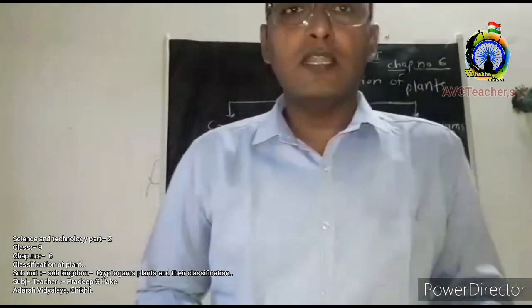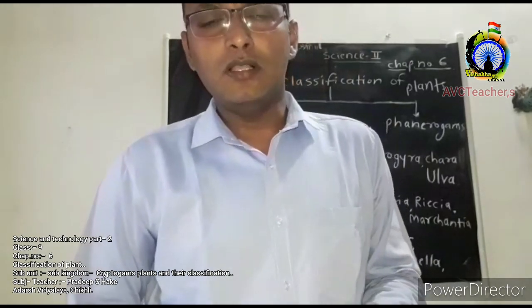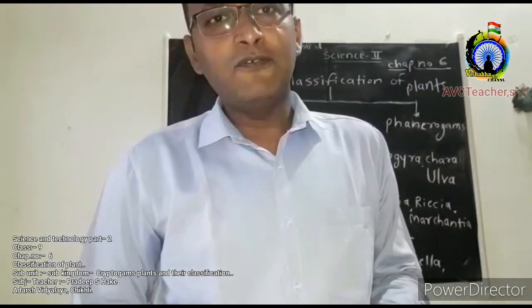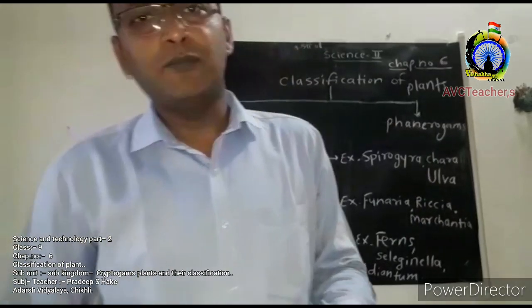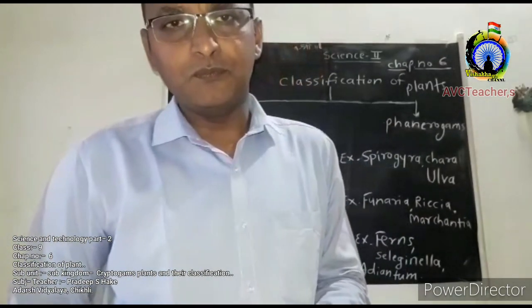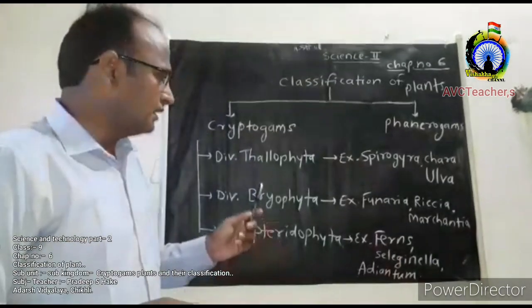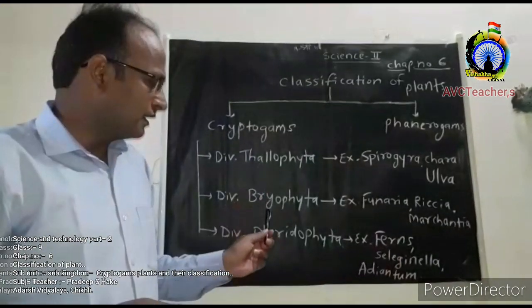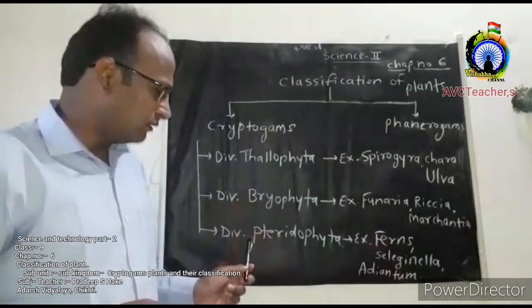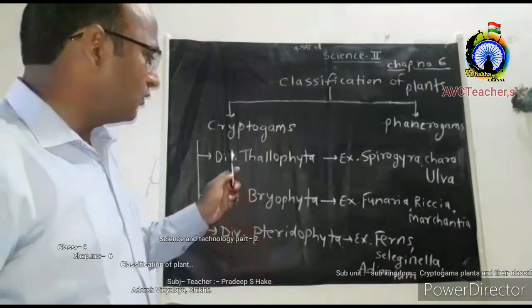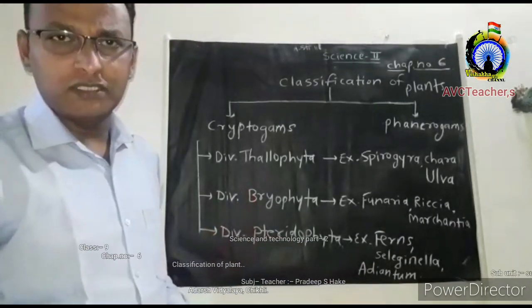Students, we know that there are a lot of cryptogams present around us, in nature. As the number of cryptogam plants is so large, to identify them and to study them, these cryptogam plants are further classified into three different divisions. The first one is Thallophyta, the second one is Bryophyta, and the third division is Pteridophyta. In this class, we learn about all these three divisions.